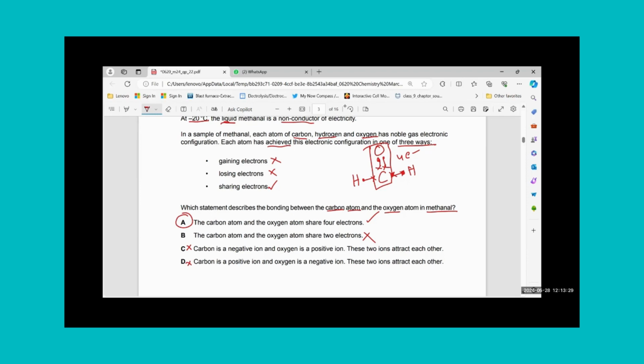How do I know this sharing? Just to give you a little idea, oxygen will always go for 2 electrons sharing. Hydrogen will always go for 1 electron each. And carbon has to complete its 4 electrons. That is why carbon will also donate 2 electrons for sharing with oxygen. That is why they become 4 electrons.